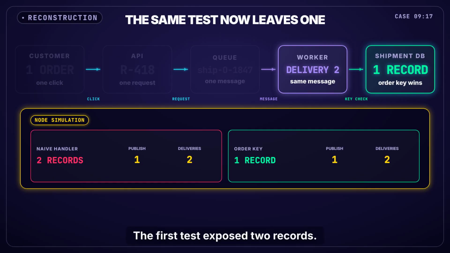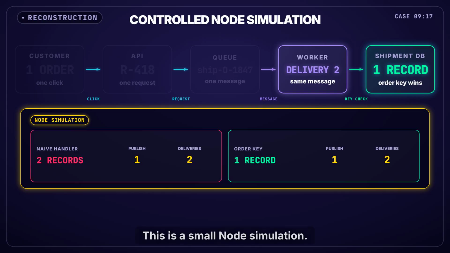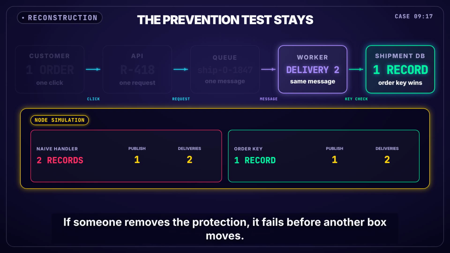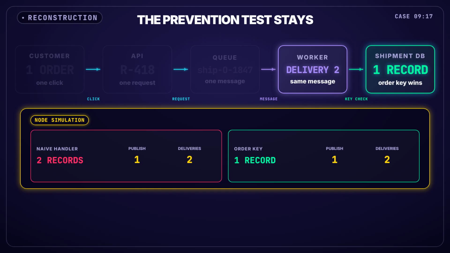The first test exposed two records. Maya added the key. The same forced failure then left one. This is a small node simulation. It is not a live queue or a real warehouse. The failure window it recreates is real. The test stays in the suite. If someone removes the protection, it fails before another box moves.